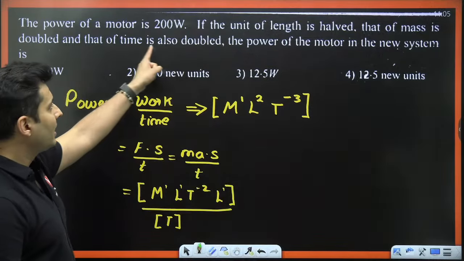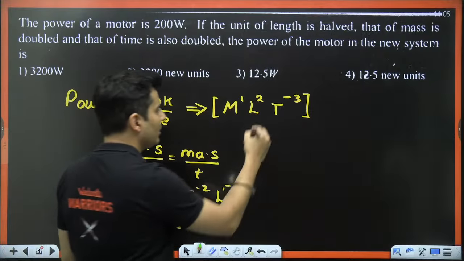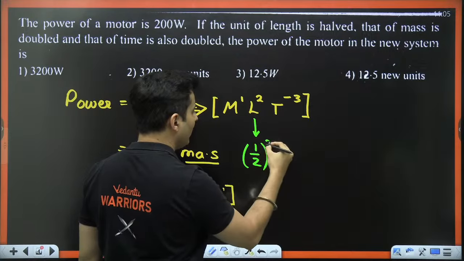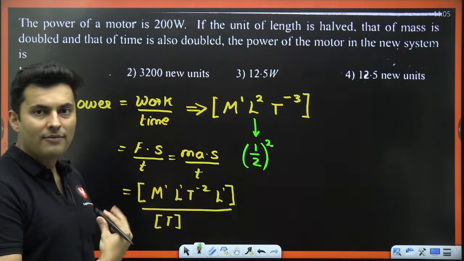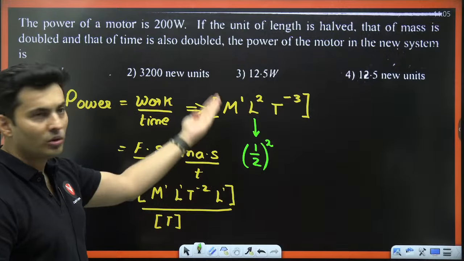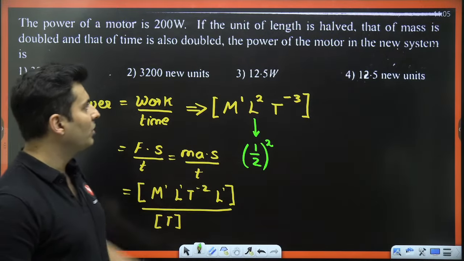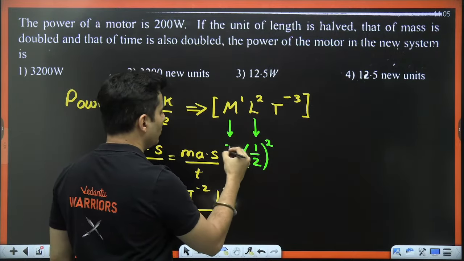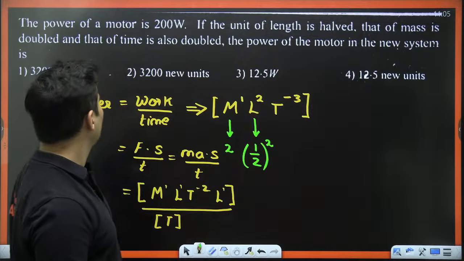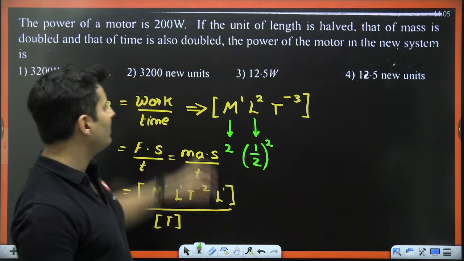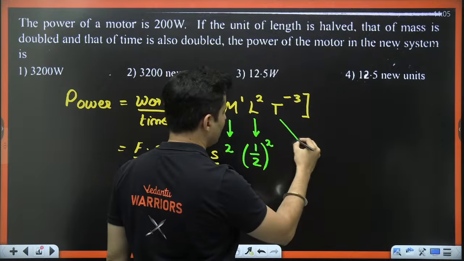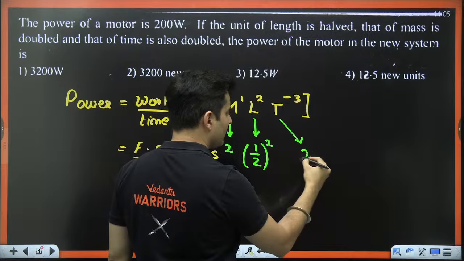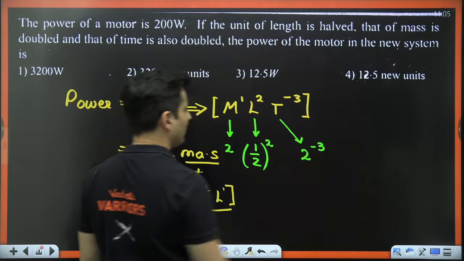Now the unit of length is made half, so length is made half times. The square of the length will be half squared, which is 1/4 times. Mass is doubled, so the unit of mass is made 2 times. The unit of time is doubled, but time, remember, is below, so technically this is 2 raised to minus 3.